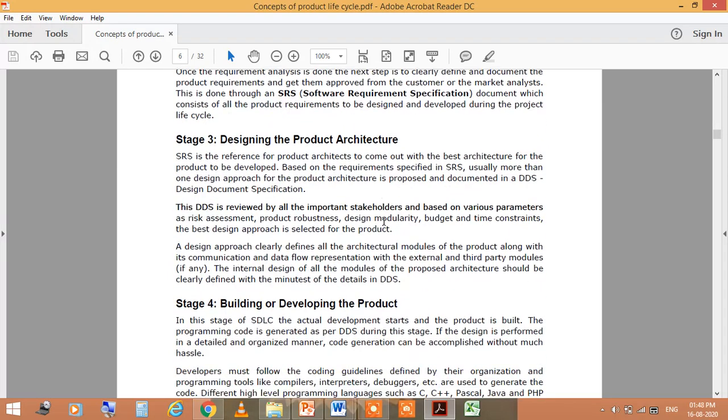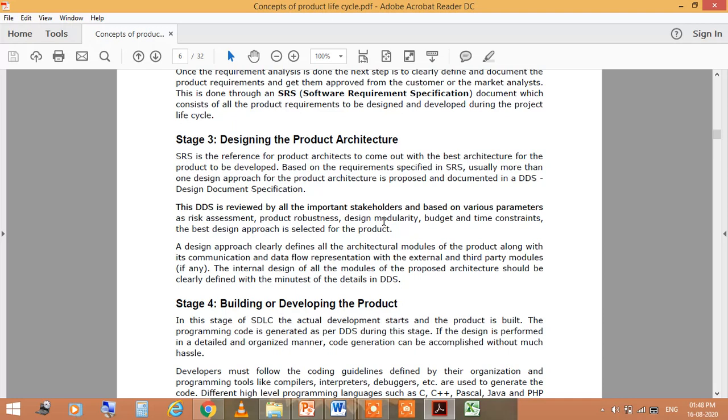After planning and requirement analysis, you need to design the architecture of the product which you will develop. So this SRS, that is software requirement specification, is the reference for product architects to come out with the best architecture for the product to be developed, based on the requirements specified in the SRS.